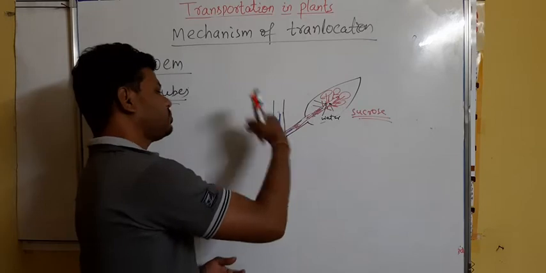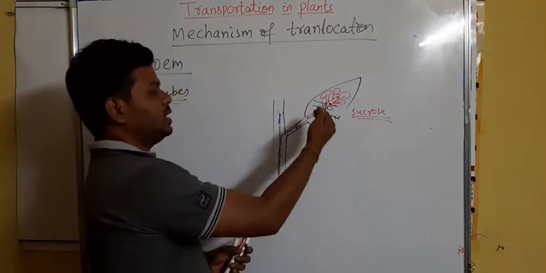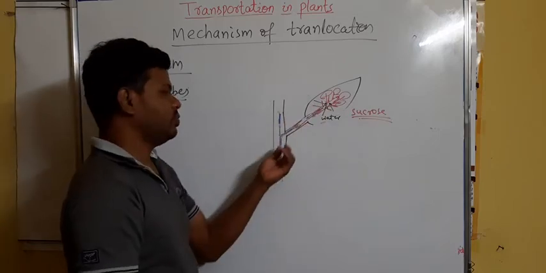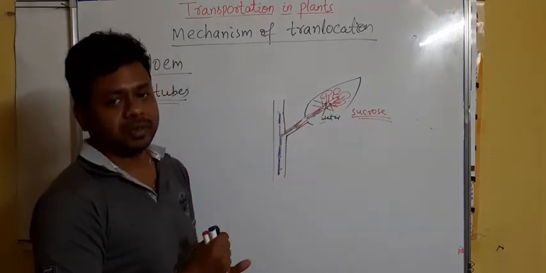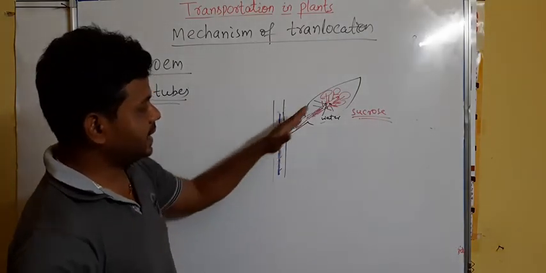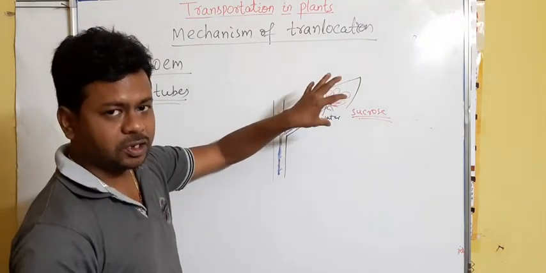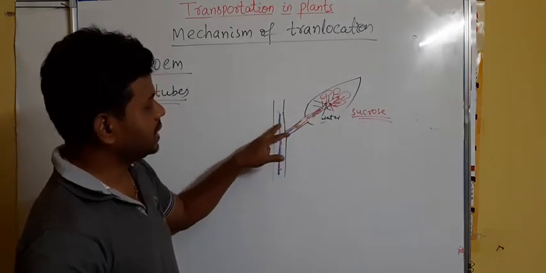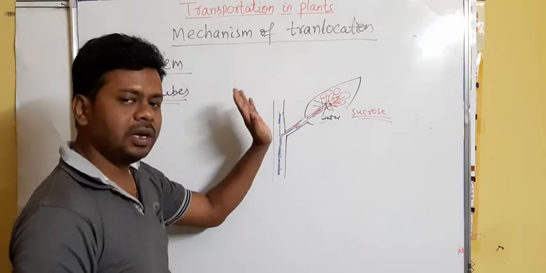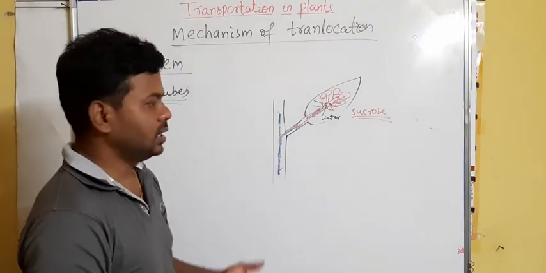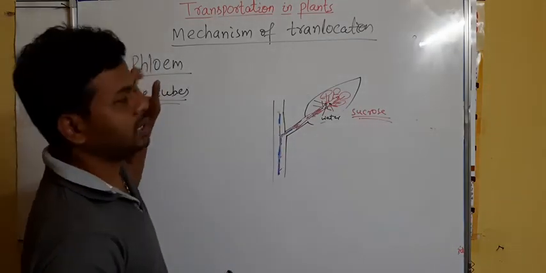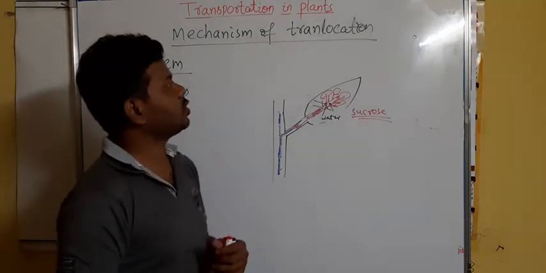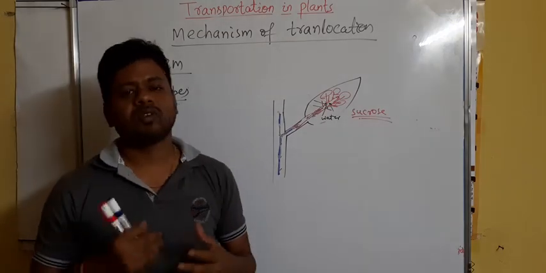In this way, the food along with water moves in different parts of the plant. It is an active process because energy is consumed in the form of ATP, and the movement of food takes place in both directions, upward as well as downward, through the special tissue known as phloem. So this is all about the mechanism of translocation.